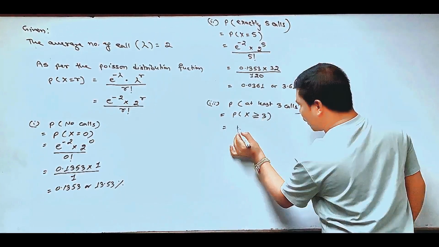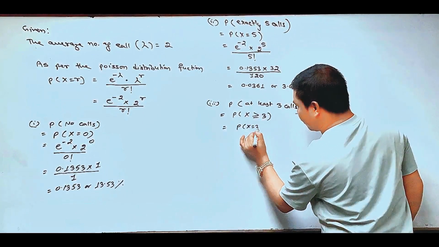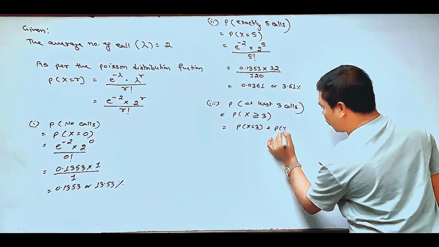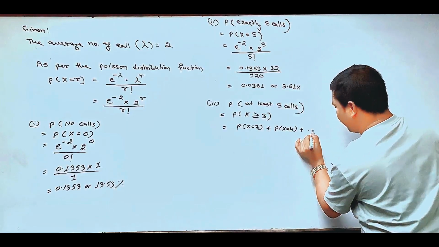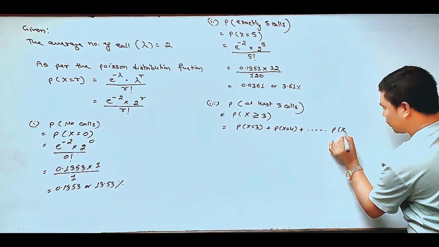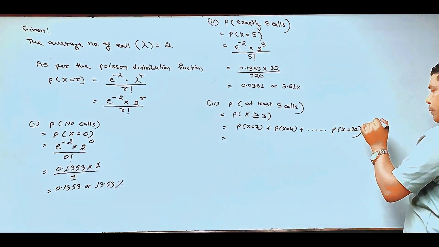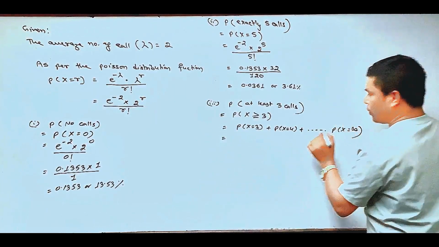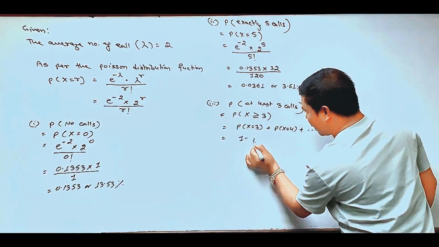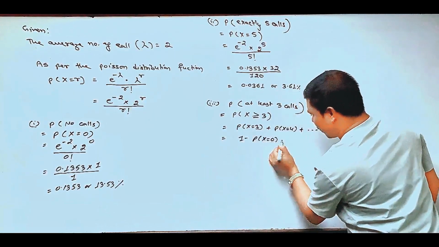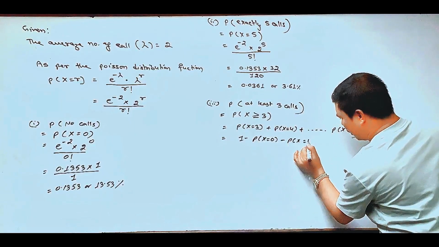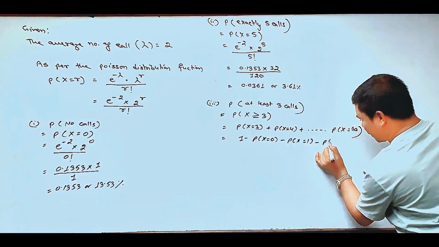That means P(X = 3) plus P(X = 4) and so on up to infinity. Because the number of trials is not fixed here, we use 1 minus P(X = 0) minus P(X = 1) minus P(X = 2).